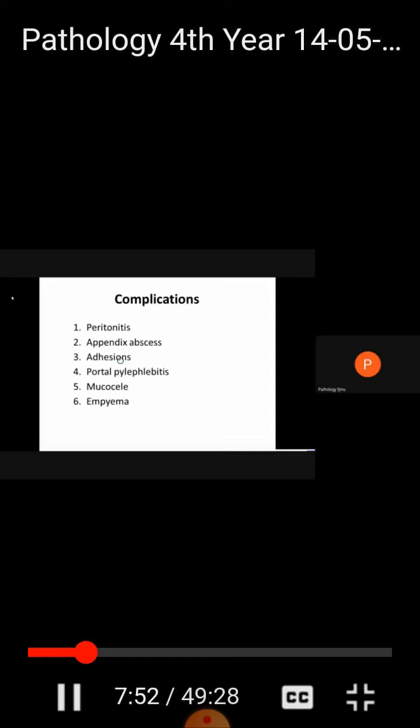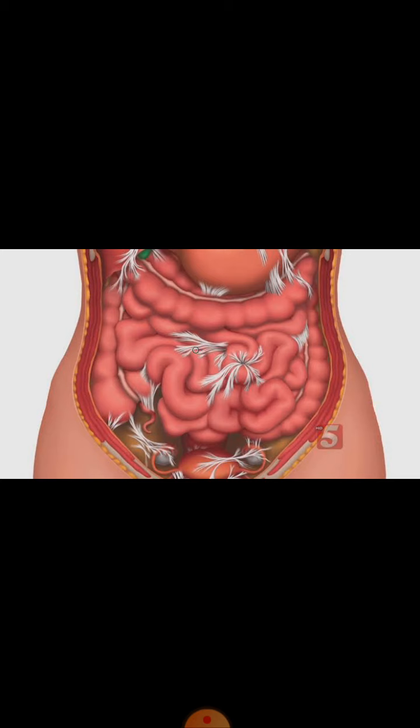Then there are adhesions. Adhesions means that bands of scar-like tissue are formed inside the abdomen, and these bands are formed in between two or more organs, or between the organs and the abdominal wall. Here we can see adhesions. These are scar-like tissues which are formed in between the organs. These are adhesions, and they are a complication of acute appendicitis.